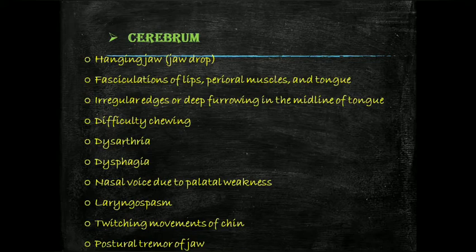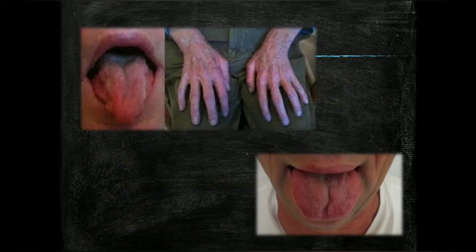Difficulty in chewing, dysarthria, and dysphagia are seen because of weakness of our head and neck muscles. Nasal voice due to palatal weakness, laryngospasm, twitching movements of the chin, and postural tremor of the jaw are seen. You can see in this picture there is a prominent midline in the tongue and wasting of our hand muscles.